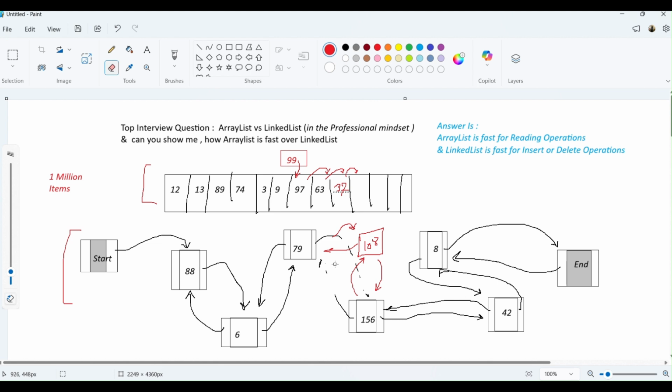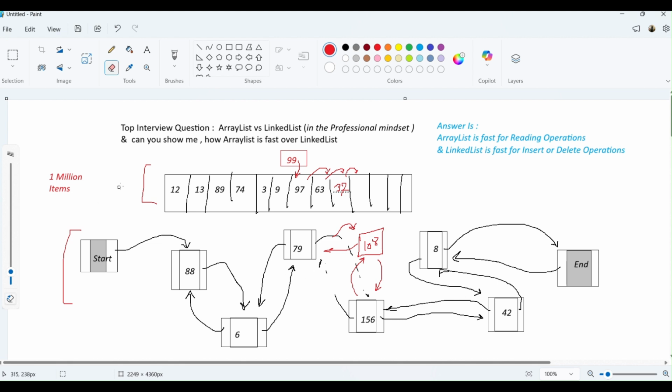So this is one thing, right? But reality is not like that. The reality is, it is fine that I can insert the data after 79 so easily, but reaching up to 79 is a challenging part again, because I have to traverse all the elements one by one.